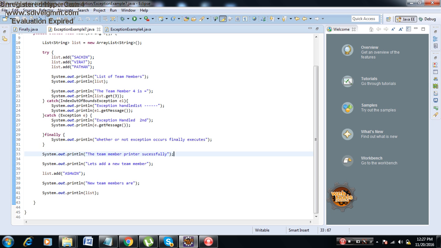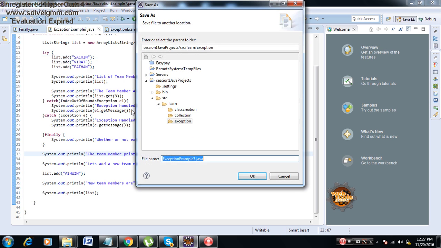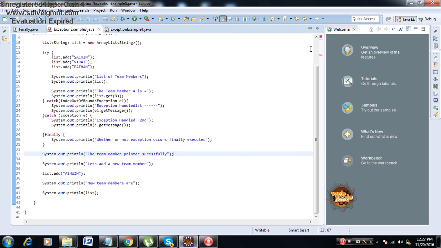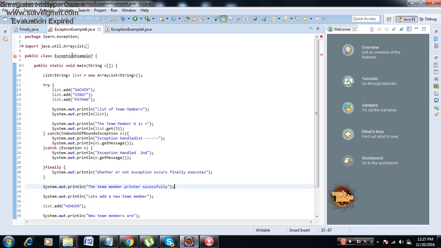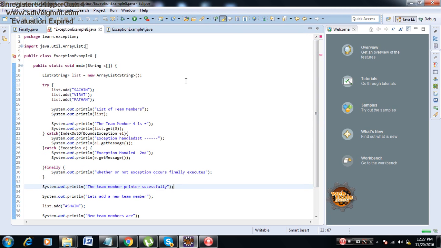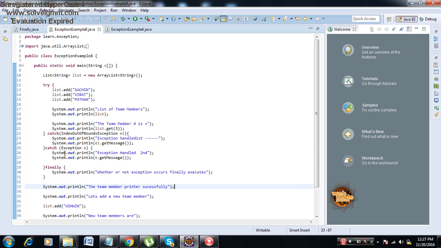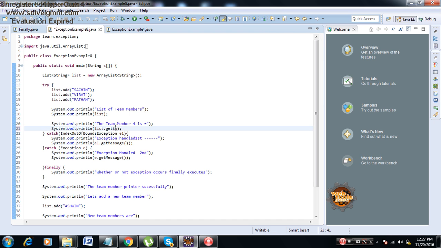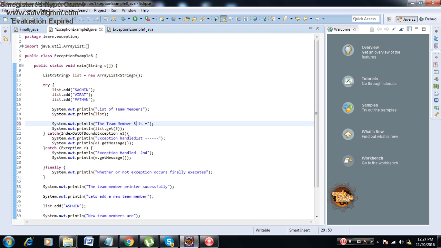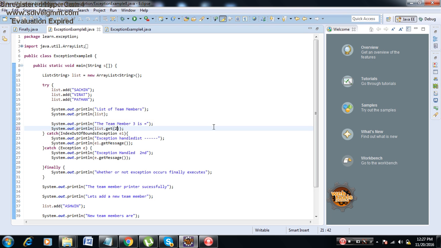Now I'll write one more program. File, save as exception example number 8. Now I have to change the class name to exception example 8, because file name and class name must be the same in Java. Now I'll say team member number 3 is, okay, 0 1 2, therefore I'll say 2.